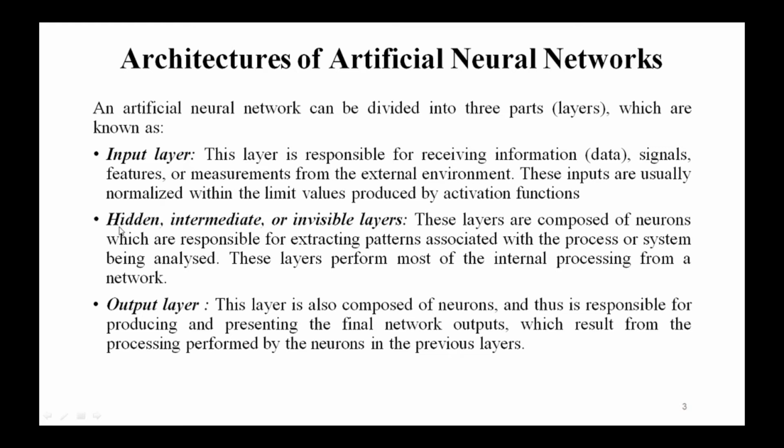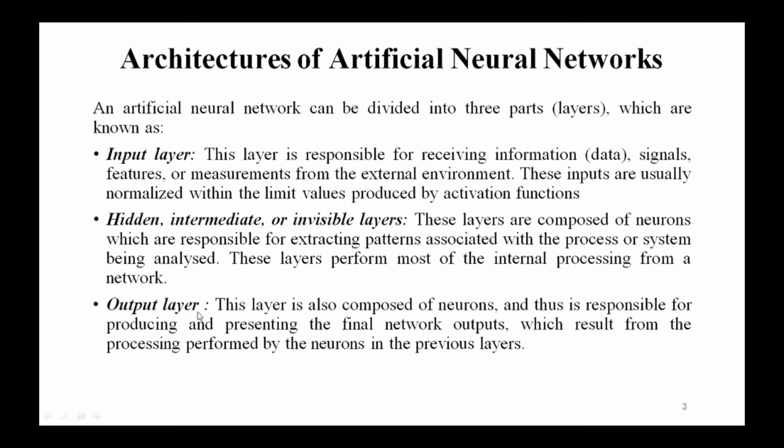The next one is the hidden layer, also known as the intermediate or invisible layers. These hidden layers are composed of neurons which are responsible for extracting the patterns associated with the process or the system being analyzed. These layers perform most of the internal processing of a network. So the hidden layers accept the data from the input layers, and then they perform the data processing.